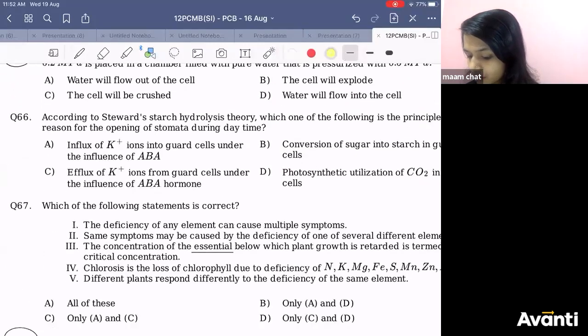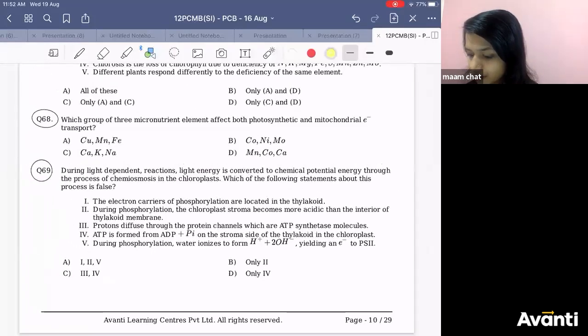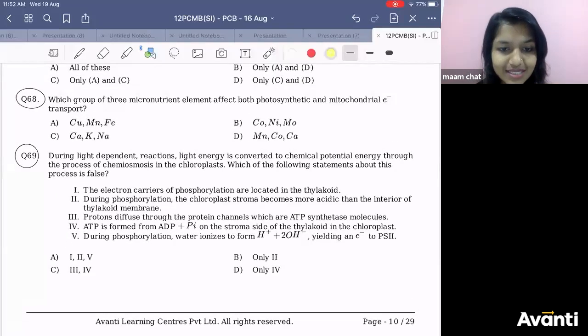Then question number 69. If you know photosynthesis, you will answer this question. There is a paragraph in your NCERT which is related to chemiosmosis. There is a colorful diagram, and at the right side bottom the whole point is written. When you turn the page, you will see the full colorful diagram. Yes, it is from the photosynthesis chapter. Why was it not taught to you, Atharv?